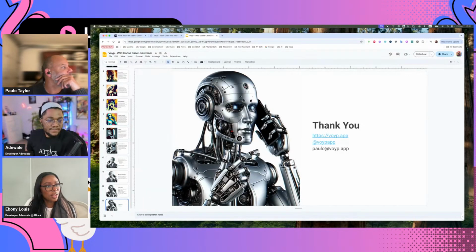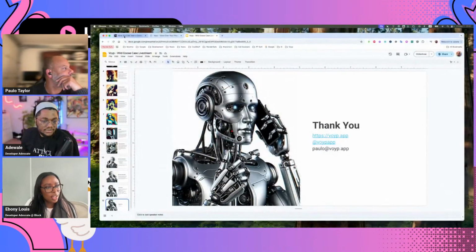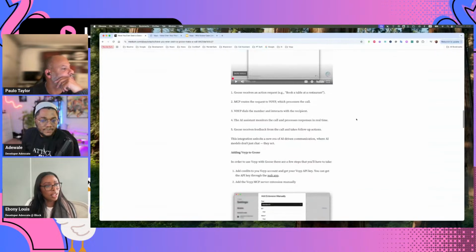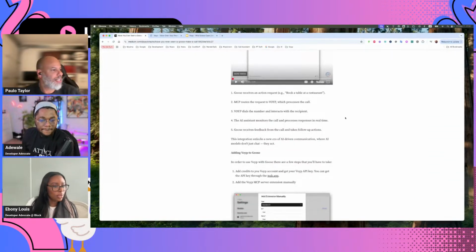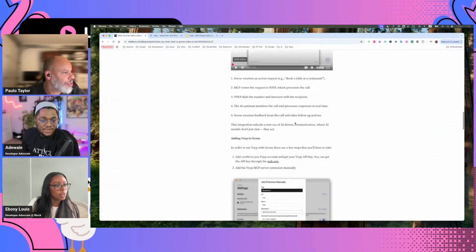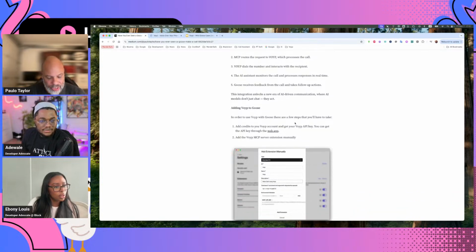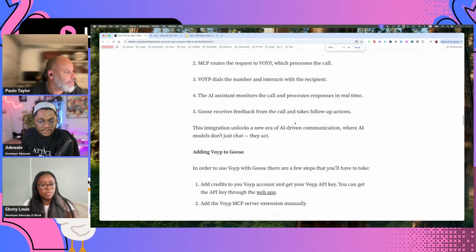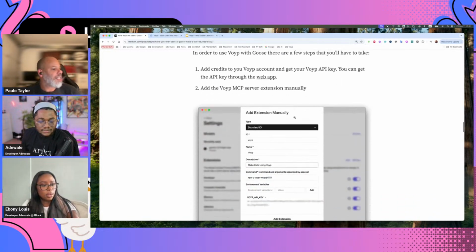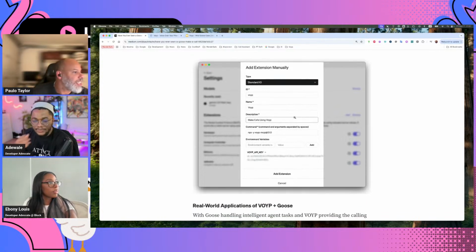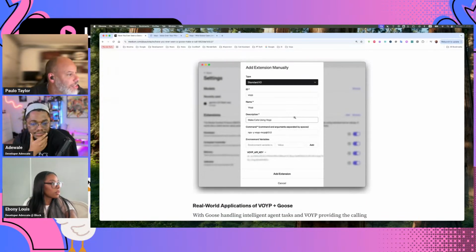Yeah. So basically, let me pull up the. Can you zoom in a little bit, maybe? Yeah. So basically, this is the command that you need to add to Goose. You do need an API key, and you can get it on the website.